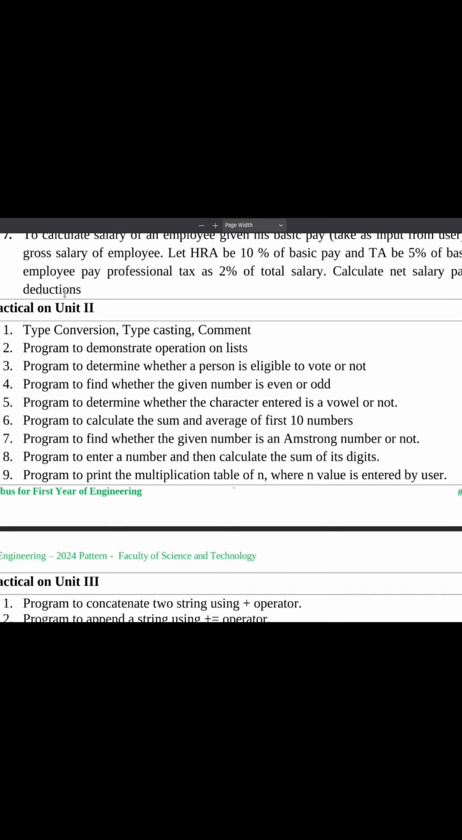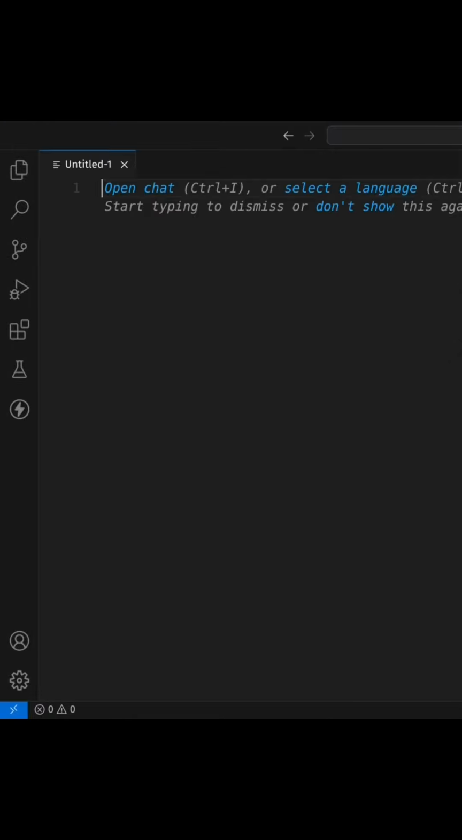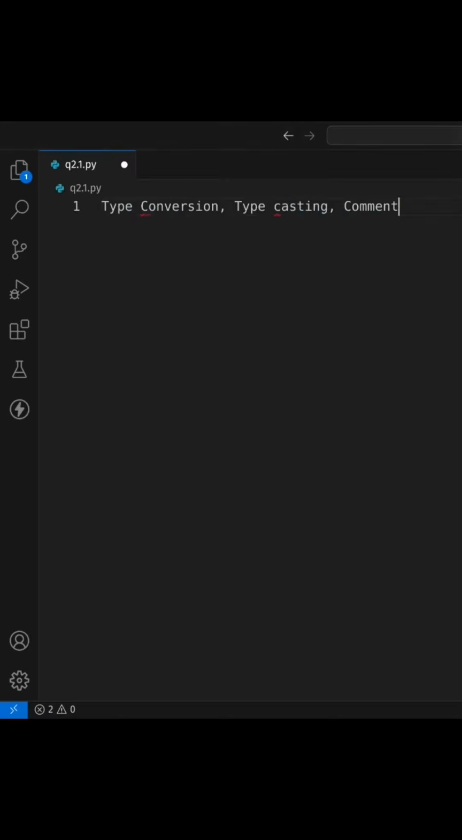Hello guys, so today we'll be starting with the practical on unit 2 with the first question: type conversion, typecasting and comments. So let's move on to our text editor and let me create a new file. Let me save it as q2.1.py and let me add this.